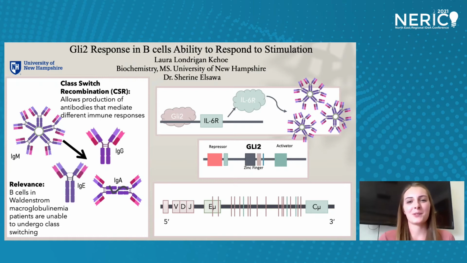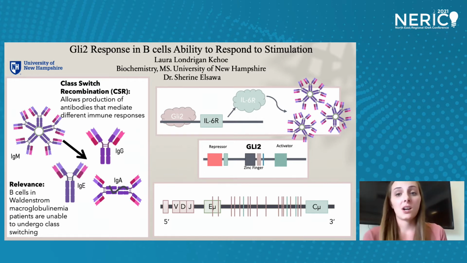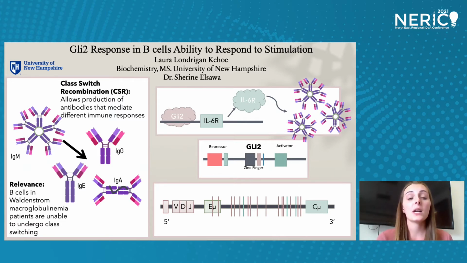So the goal of my master's is to determine the transcription factor GLI2's role in B cells, specifically in class switch recombination, CSR. CSR is when a B cell makes the change from expressing IgM antibody to another isotype. This occurs by creating a new germline transcript at the DNA level. Different antibodies mediate different immune responses. For example, IgE antibody is selective for responding to allergies and parasites, and IgA is found commonly at mucosal surfaces.